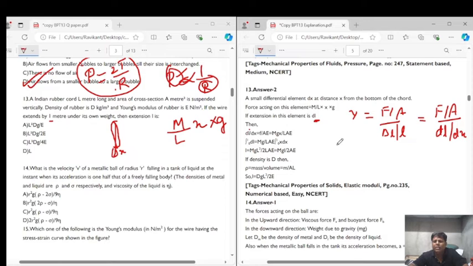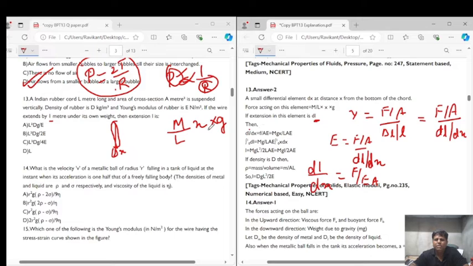Here in the question they have given Young's modulus Y as E. So we will write it as E is equal to F by A upon dl by dx. So from here we can say that dl by dx is equal to F upon E A, right? That's what they have written here: dl by dx is equal to F upon E A.